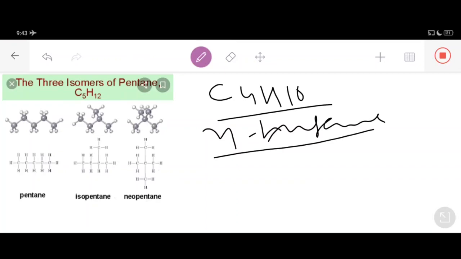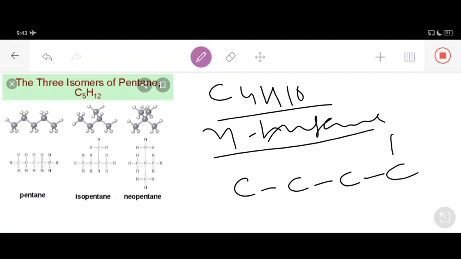As far as normal butane is concerned, all the 4 carbon atoms are joined in a continuous straight chain like this: 1, 2, 3, 4 carbon atoms, dear students. How many hydrogens do we have?